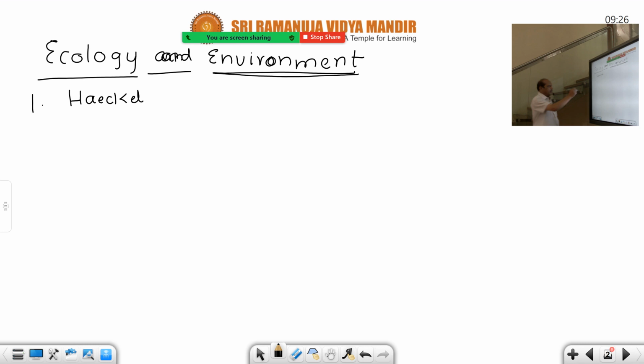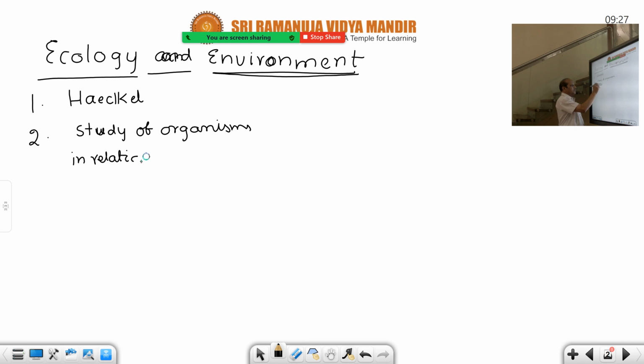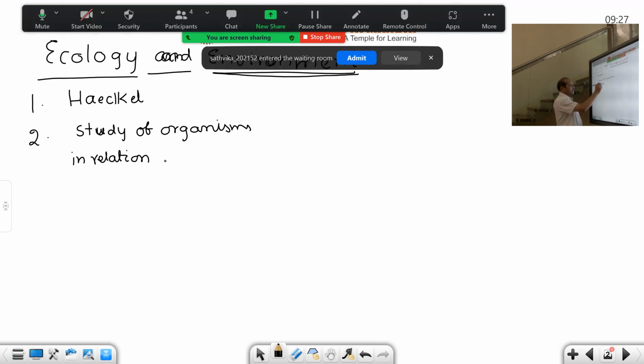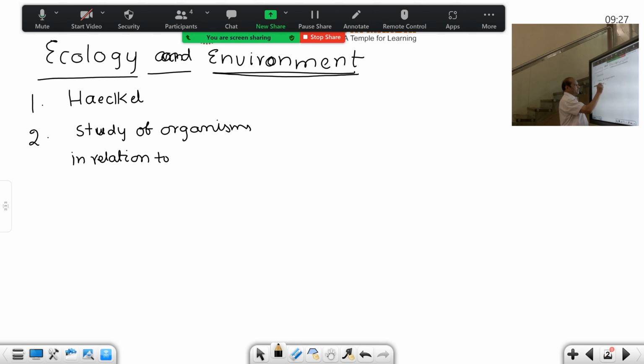The same Haeckel defined ecology. The definition of ecology is the study of organisms in relation to environment. You should not forget about this, because ecology itself deals with environmental science. So that's why we must mention in relation to environment.